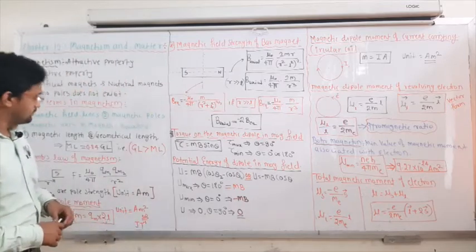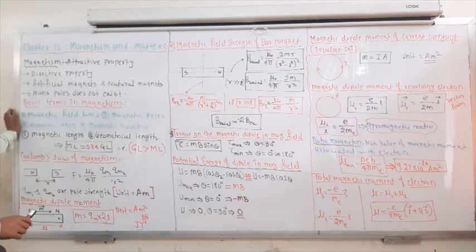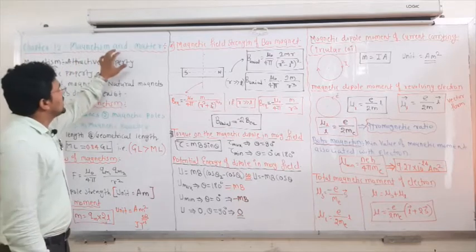So next we are dealing with the 12th syllabus, and we have already completed the 4th chapter. Now we will deal with the next chapter of your PUC second year, which is important from the Karnataka CET or NEET point of view. That chapter is named magnetism and matter.